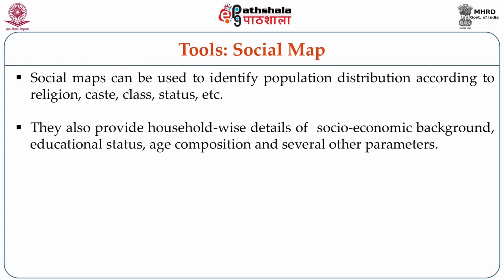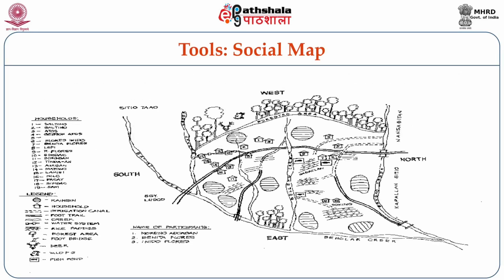So a social map, what you need to understand is it should have a direction. You should be able to locate it, so that if tomorrow you look at it with a compass or with a GPS, you should be able to say this is east, west, north, south. So locate that, find a center in the community. Accordingly then you will be able to spread out and say what different things are located where.